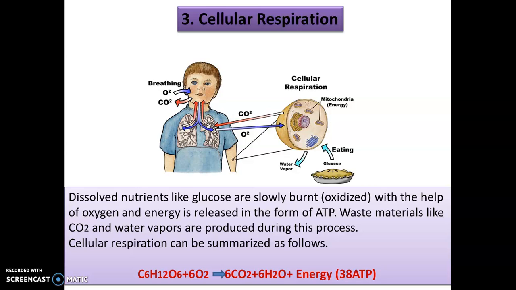And these two combine together and energy is released in the form of ATP. Okay, this is a new word, ATP, adenosine triphosphate, which is an energy rich molecule. Waste materials like carbon dioxide and water vapors are produced during this process. And carbon dioxide we give out by the process of exhalation. So if we want to write this in the form of an equation, C6H12O6, that is glucose, plus 6O2, that is oxygen, gives us carbon dioxide, water and energy.